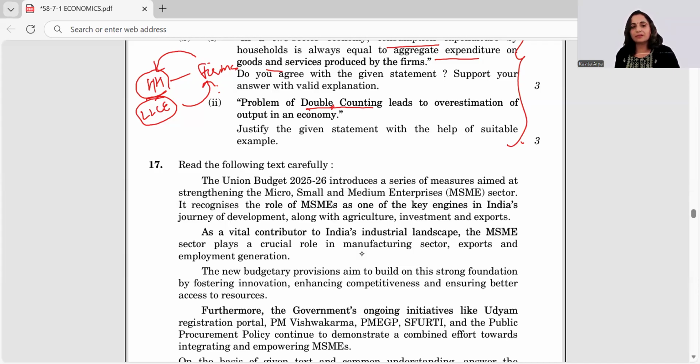And you can give the traditional example of the farmer giving his output to the miller, then giving his output to the baker, which actually goes to the consumer. And then you can talk about some fictitious figures. And then you say that if you keep on adding all the outputs, that would give overestimated figures. But when you are adding value at every step, right, then only you would be able to give the justified national income figures.